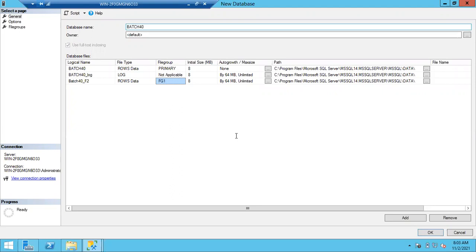Clear, guys? Everyone? Files, file groups, auto growth, enable auto growth, disable auto growth, limited size. Everyone, is it clear? Guys, tell me if you have any questions. Let me know. No problem, you can ask me any question.